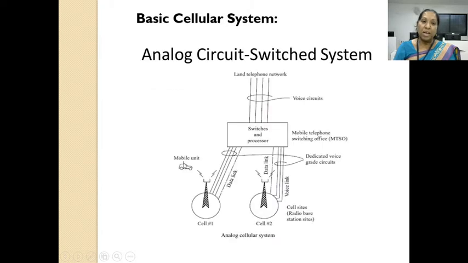You can see in the diagram, this is your mobile unit, the first part. This is cell site 1 and cell site 2, the second part. The third main part is the MTSO, which is the mobile telephone switching office.